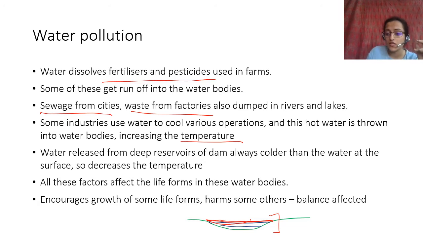You have a lot of fertilizers, pesticides, algal bloom, that eventually causes the aquatic life forms to die. Then you have sewage, and sewage from factories also says the same thing. Their sewage contains a lot of NPK, nitrogen, phosphorus and potassium, and all these things. Because of that, the water becomes more enriched with nutrients, which causes the algae to bloom. And because of the algal bloom, eventually the aquatic life forms start to die. You learn this in higher classes, right?